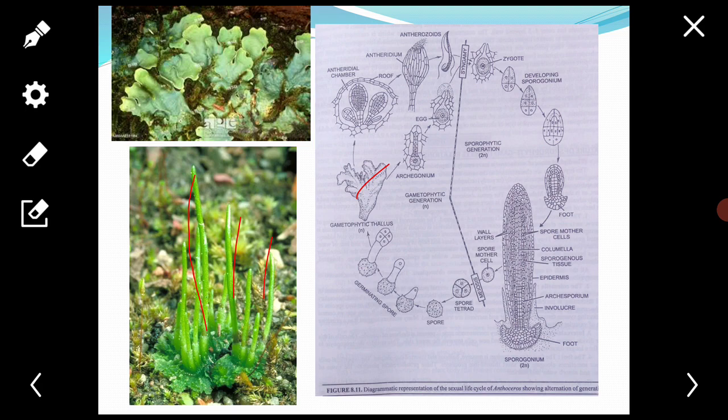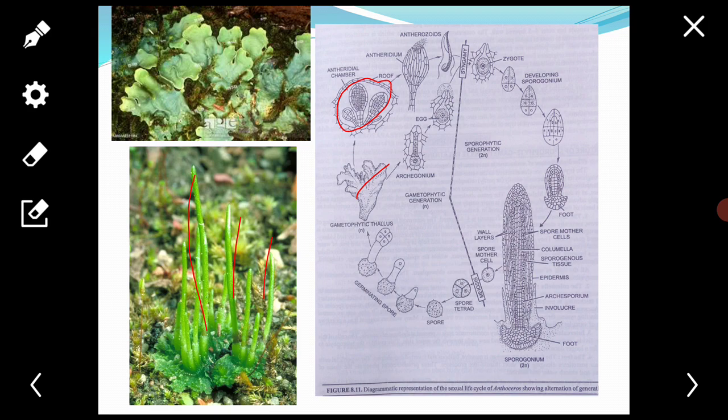Thallus may be monoecious or dioecious. Sex organs are sunken, that is, here you see that they are sunken in the thallus tissue on the dorsal surface and are endogenous in origin.